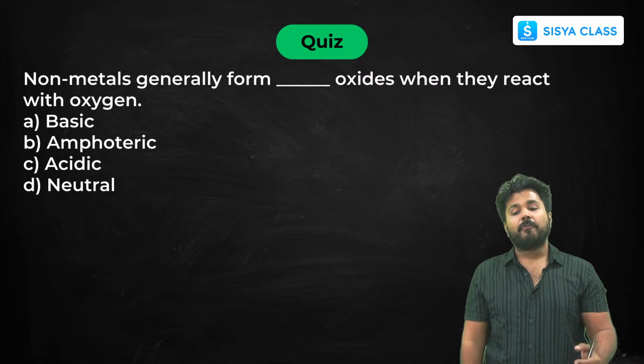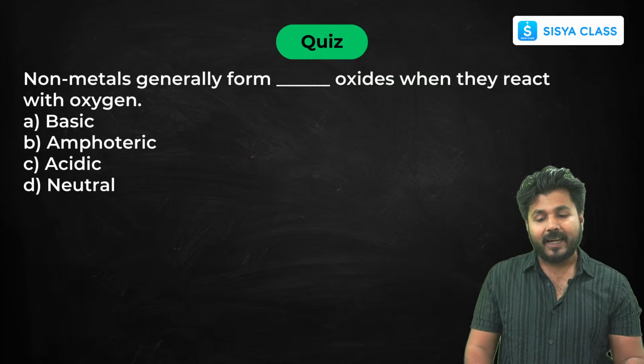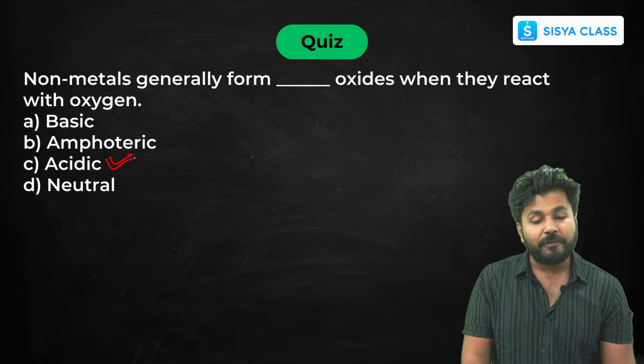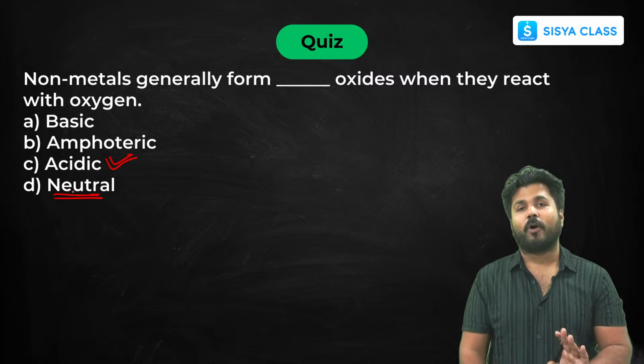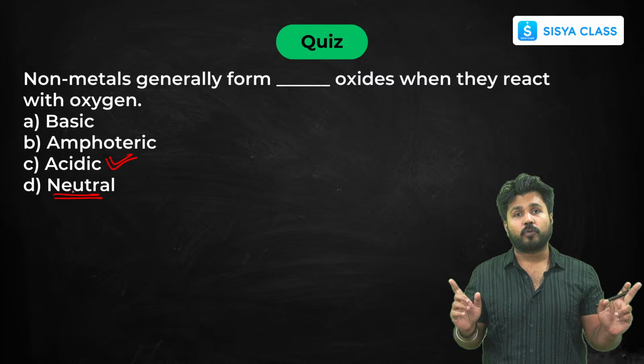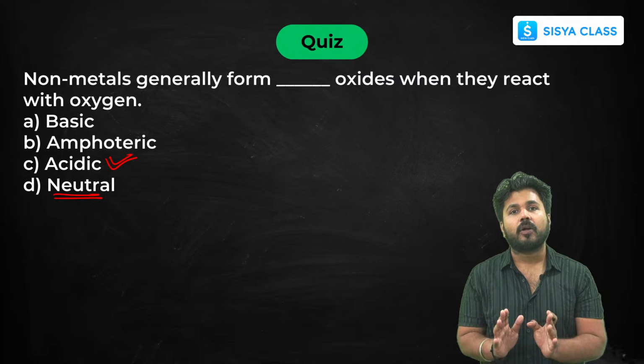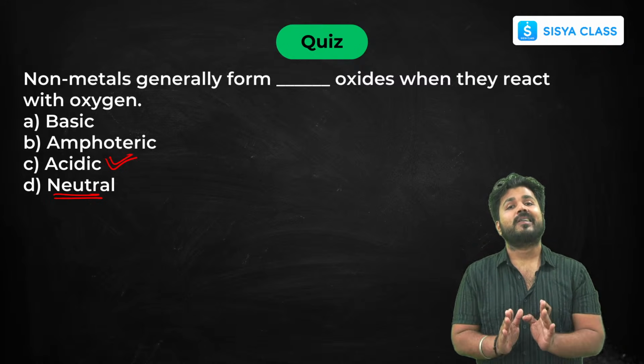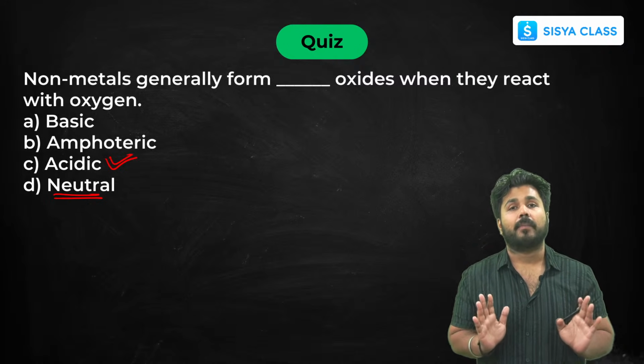Non-metals generally form which kind of oxides when they react with oxygen? So mostly they form acidic oxides. Now to confuse you, neutral has also been given in the option, but you don't have to be confused. Mostly the non-metals form acidic oxides. Some also form neutral oxides, mostly in the presence of incomplete combustion.